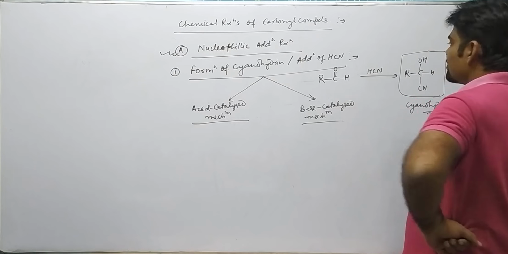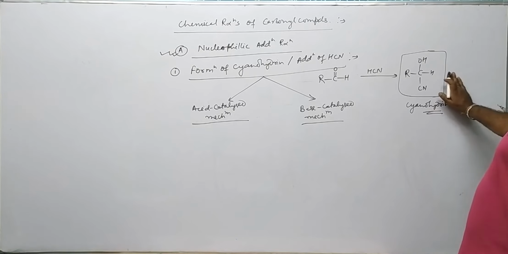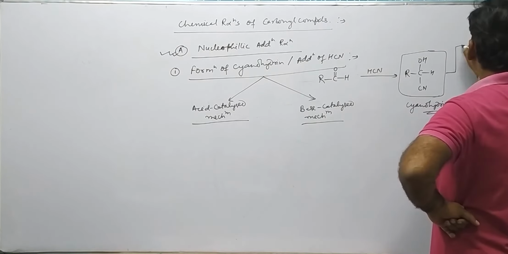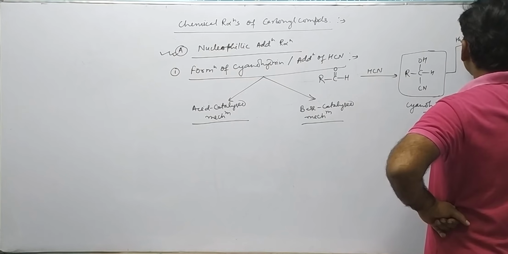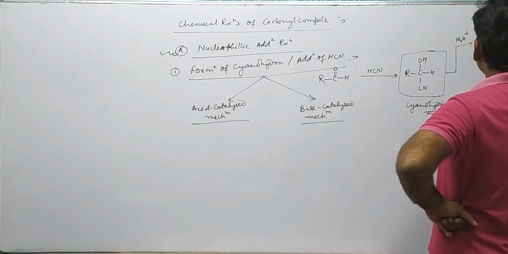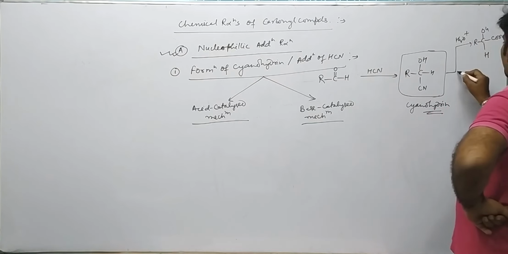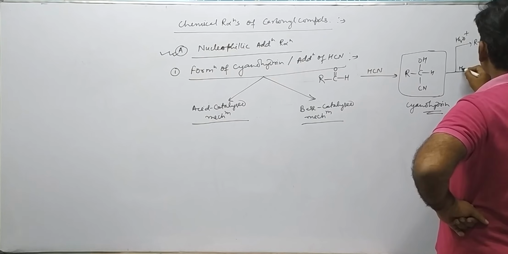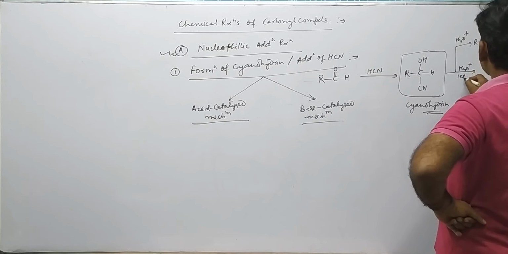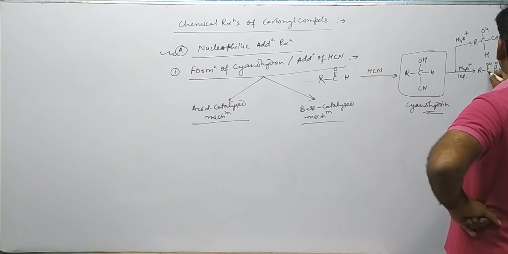It has great importance for the formation of many other chiral compounds. Suppose this undergoes hydrolysis. With complete hydrolysis, it will become the hydroxy acid, with OH, COOH and H. If it is partial hydrolysis, with H3O plus one equivalent, it forms the corresponding amide, C double bond O NH2, with hydrogen over here.